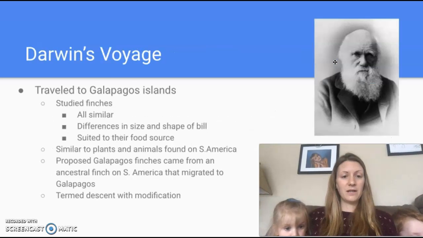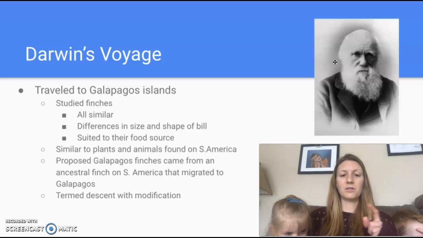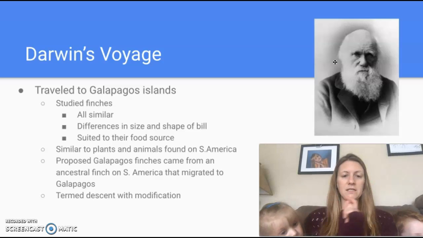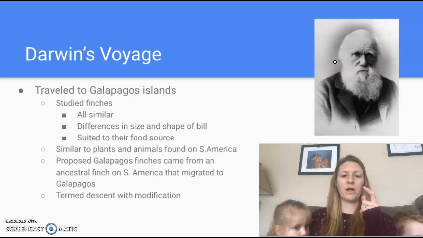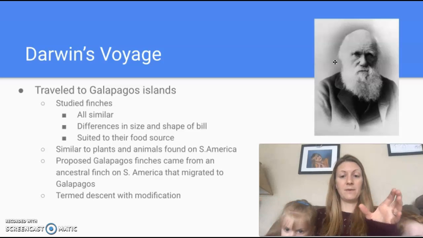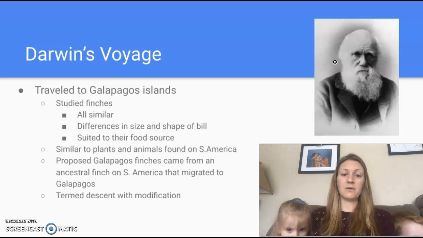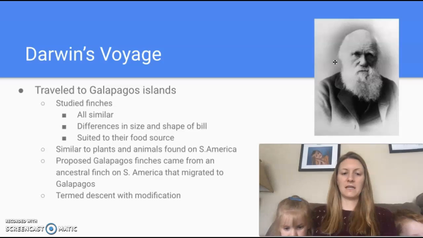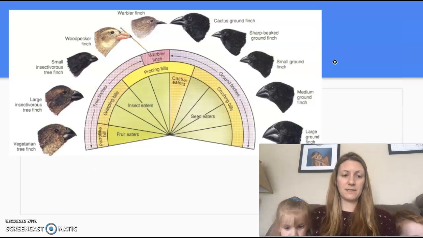This was all proposed by Darwin, as I'm sure you guys know, who traveled to the Galapagos Islands and studied finches. All of the finches were very similar, but they had small changes in the size and shape of their bill, and that was best suited to their food sources. So then he went back to South America and found that there were similar finches, but because the islands were separated from South America, they became reproductively isolated in those islands, and therefore creating a new species. He termed it actually descent with modification, so not survival of the fittest. That came later. These are just some examples of his finches.